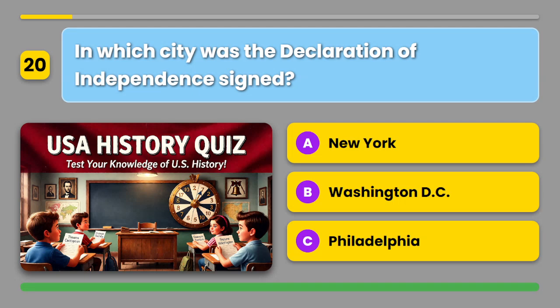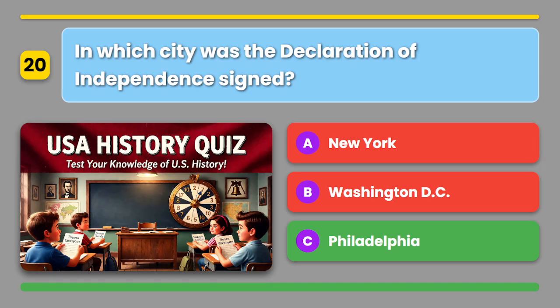In which city was the Declaration of Independence signed? A. New York. B. Washington, D.C. Or C. Philadelphia. The correct answer is C. Philadelphia.